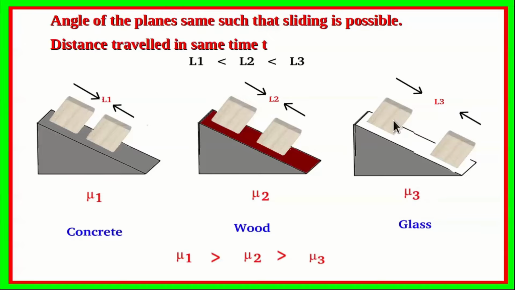So therefore you can see that in the same time the object on the glass inclined plane will travel more distance as compared to that on the wood inclined plane, and that also will be larger as compared to the object on the concrete plane. So therefore mu1 greater than mu2 greater than mu3. So we have just the reverse case for L1 less than L2 less than L3. So therefore this particular experiment illustrates these features of the frictional forces.